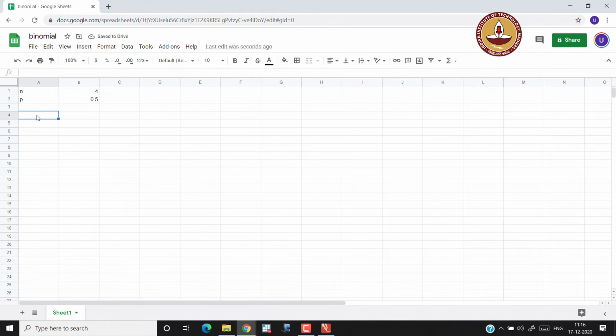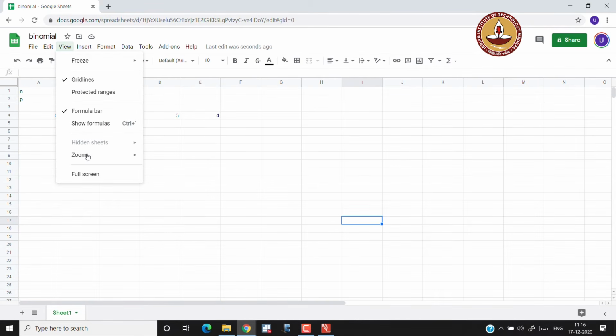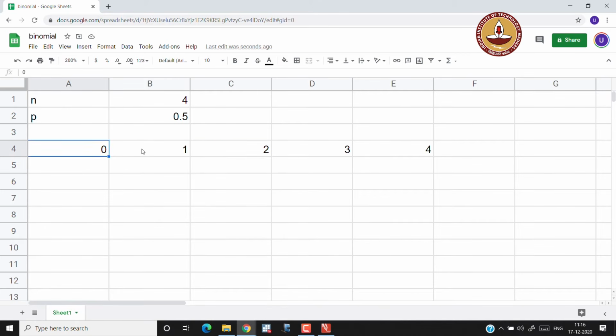I know the values my random variable would take are 0, 1, 2, 3 and 4. So, those are the values my random variable would take.